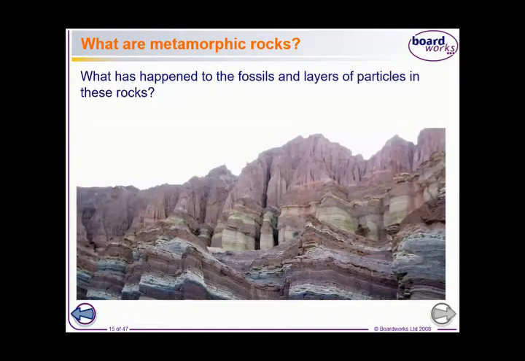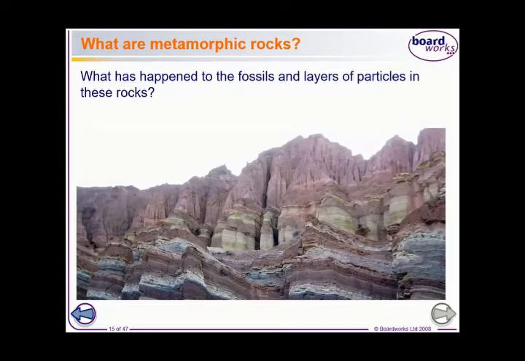They are exposed to extreme heat and pressure. When sedimentary and igneous rocks are exposed to extreme temperature and pressure, they change in their composition and form a new rock.